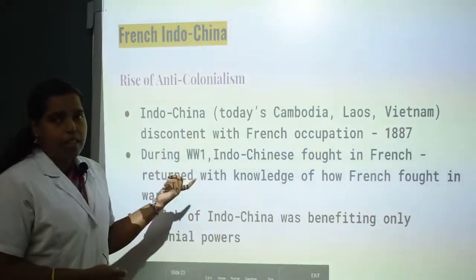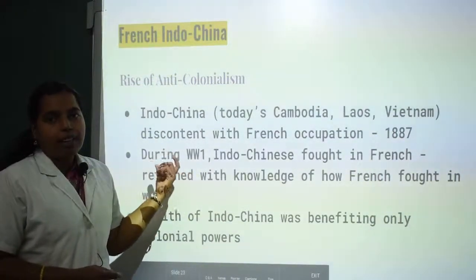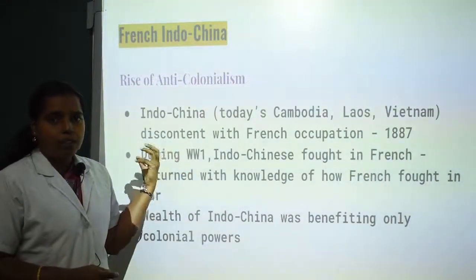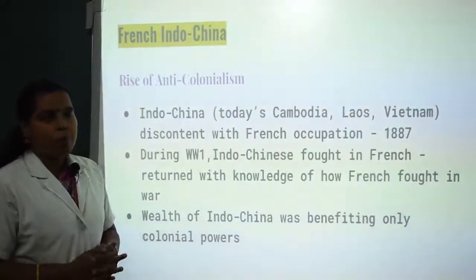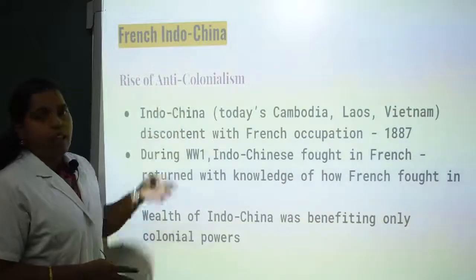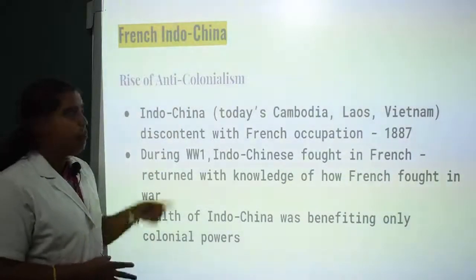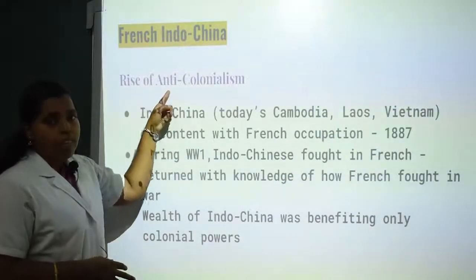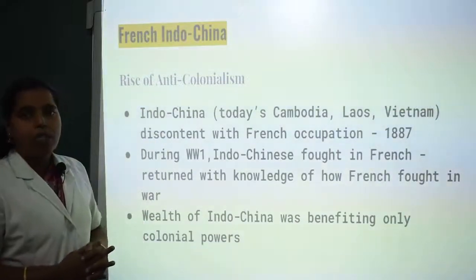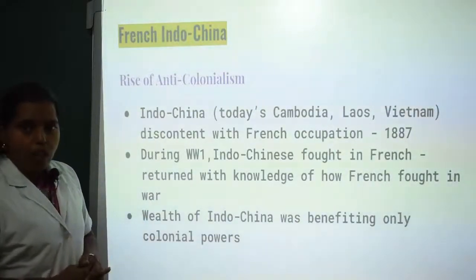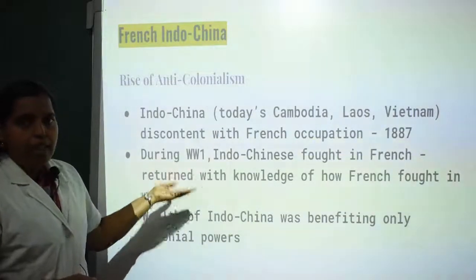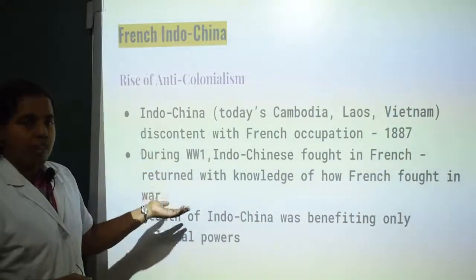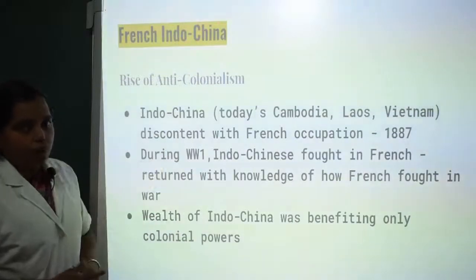Due to this, the people were finding it very dissatisfying. That created a lot of problems and created the rise of nationalism, and in turn anti-colonialism, because the French were colonizing the Indochina area. Finally they started revolting against France, and that created anti-colonialism.